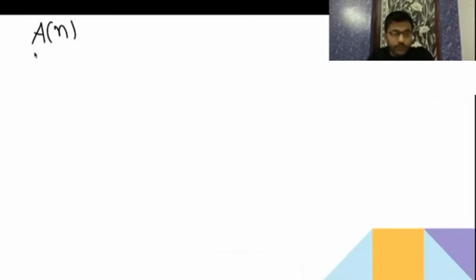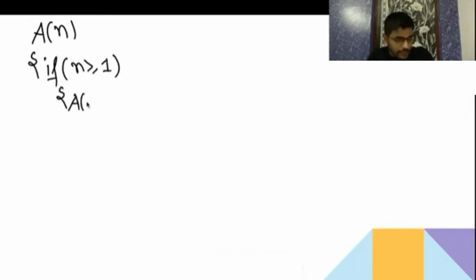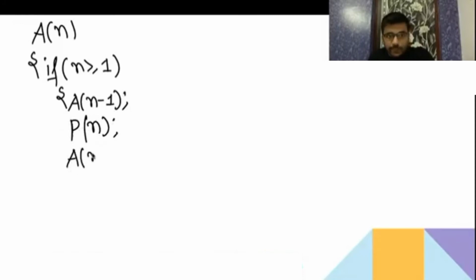If n is greater than or equal to 1, then it is going to call A(n minus 1), and it's going to print n, and then again call A(n minus 1).